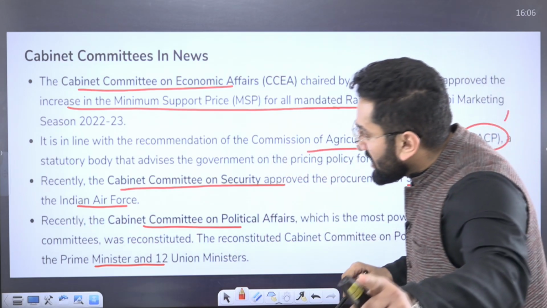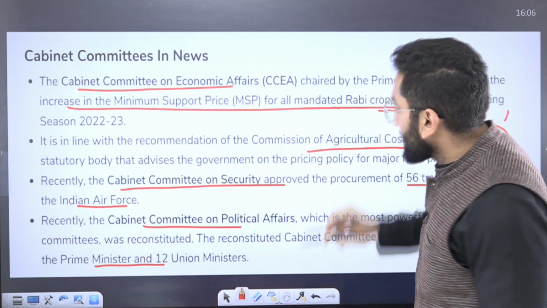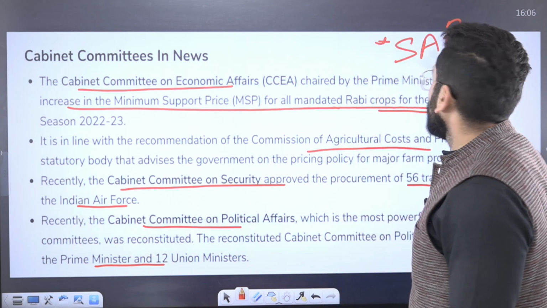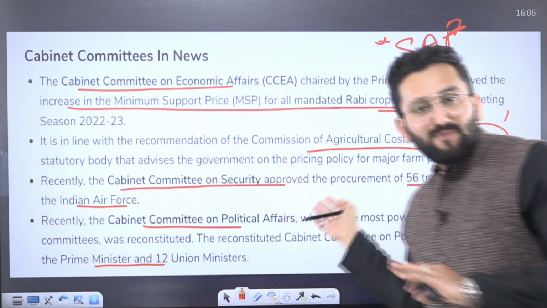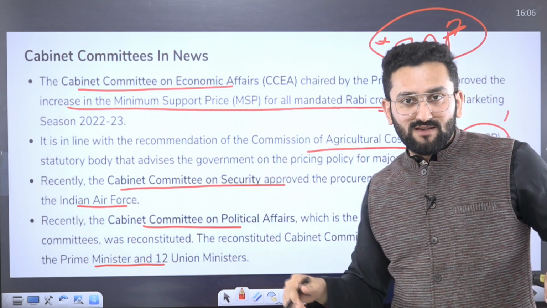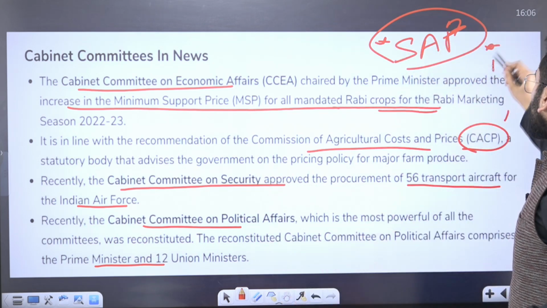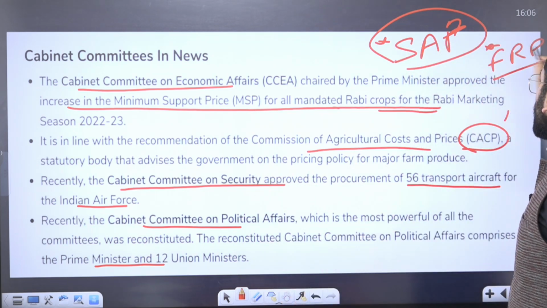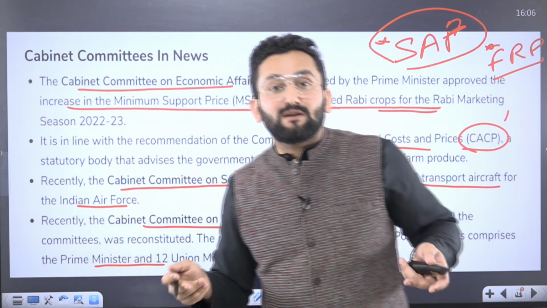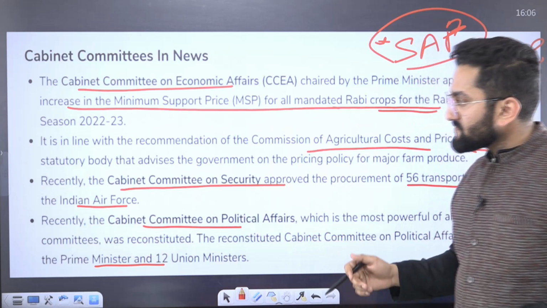Now, my question to you is, search about SAP. This is a star point from my class. Means this is CACP. But what is SAP? What are state administered prices? Also search about what is FRP, fair and remunerative price. UPSC can make a statement. So just search about it.